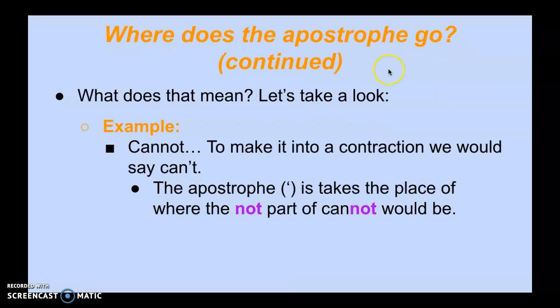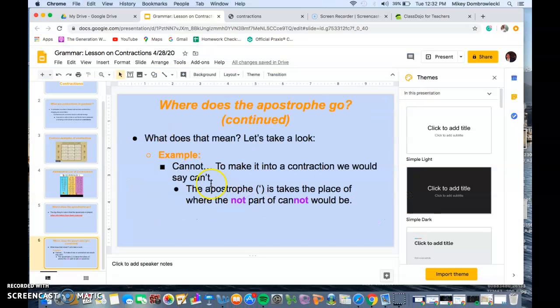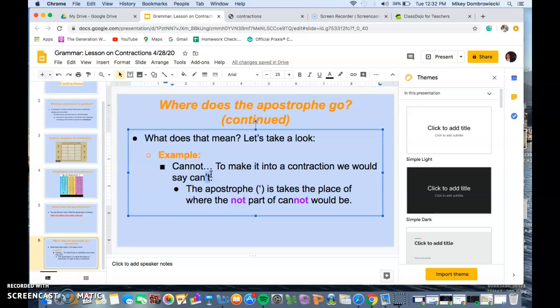So here's another example. What does that mean with the apostrophes? Let's take a look. Cannot. So cannot, to make it into a contraction, we would say can't. So this apostrophe, which is that little thing right there, takes the place of where the not part of cannot would be. So I know that's tricky. Let me repeat that. This apostrophe takes the place of this not part, and makes it can't. So this not part takes the place of it and makes it apostrophe T. And that makes up for it.